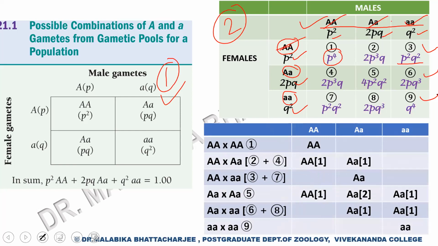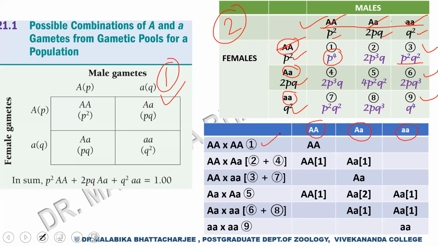So now when we reorganize the data into the table, remember we have only 3 categories of genotypes, whatever might be the number of individuals present. We started with 3 categories of genotypes: capital A capital A, capital A small a, and small a small a. So the second generation will also have 3 categories of genotypes. Now these were our matings. So now let's see how we organize these matings.